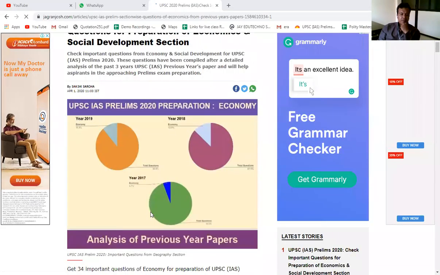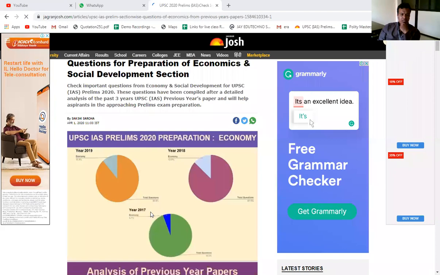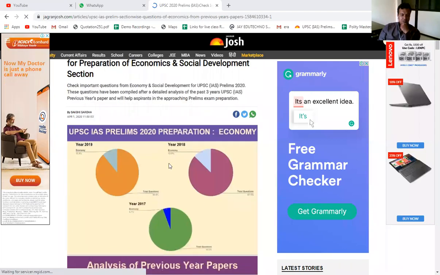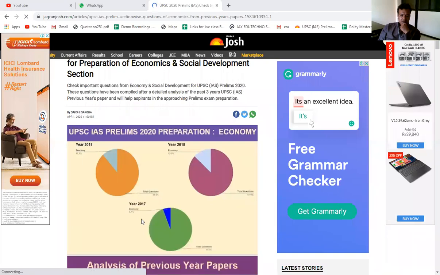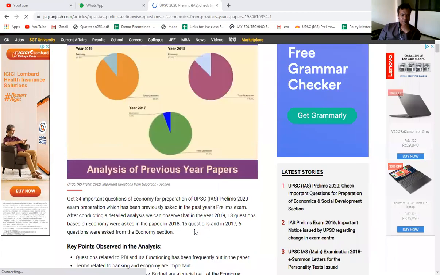We will be discussing the 2019, 2018 and 2017 questions, and almost every year the number of core economics questions is about the same: 12 questions in 2018, 11 in 2019, and around 5 to 6 in 2017. So we will discuss this.